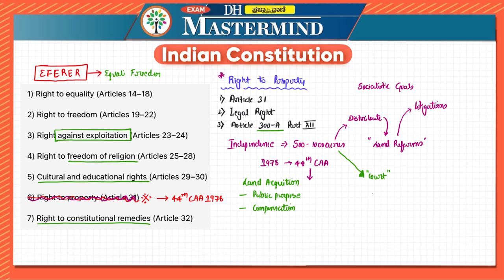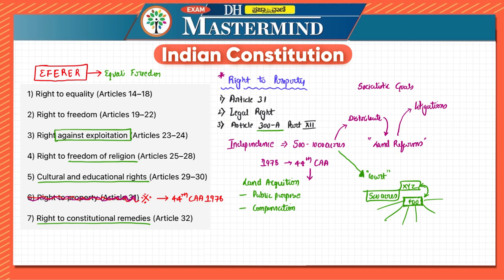That is, if there is, let's say, 500 acres of land with one person, XYZ, and we have to take away 400 acres from this, so that we distribute it among the peasants and farmers who will be growing on that land later on, then for this 400 acres taken away from XYZ, the compensation also has to be paid by the government because they have taken the land from them.